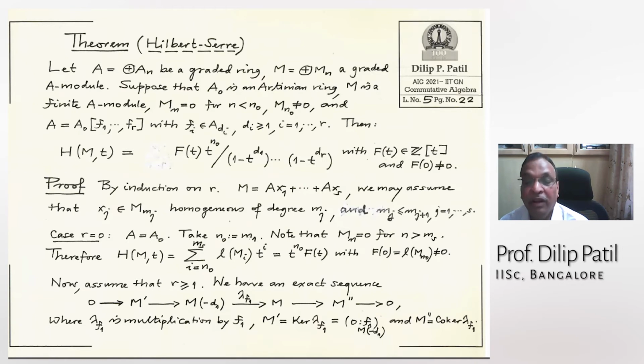N0 is m1. Then I want to check that this M_N0 is non-zero. That is obvious. Because I take Mn equal to 0 for n bigger than ms. Oh no, this one should be n less than m1.